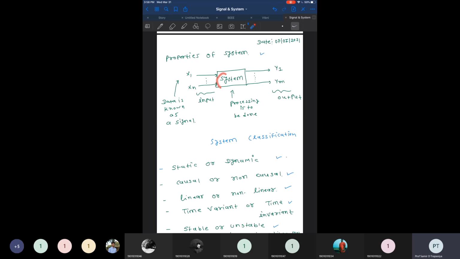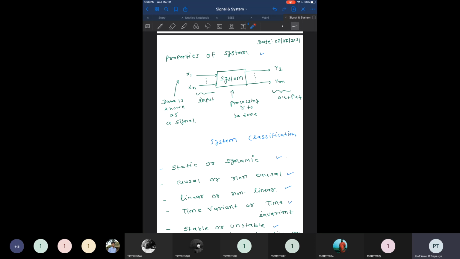So the system plays its role to convert the inputs x1 to xn to the outputs y1 to ym. The system is basically the entity which converts some set of input to some other set of output. These portions we have already discussed.